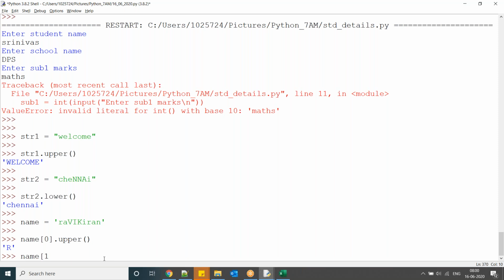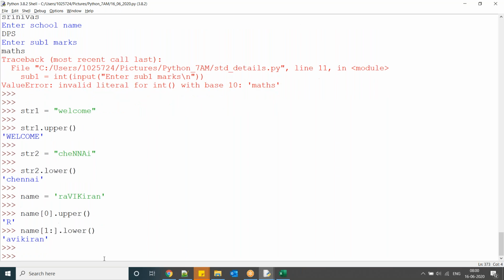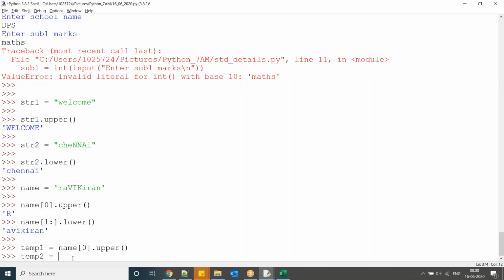Here I am specifying the starting position and not specifying the end position, so it is going to take all the characters, and I'm converting all those characters into lowercase. Now what is your requirement? You want to concatenate both, right? So I'm going to take a variable temp1 equal to the uppercase part, temp2 equal to this one.